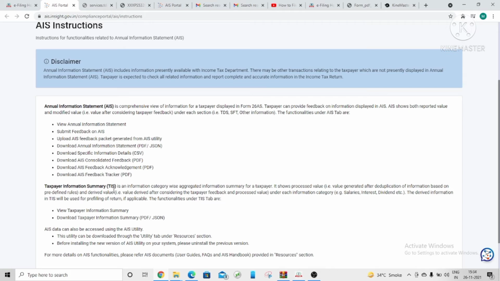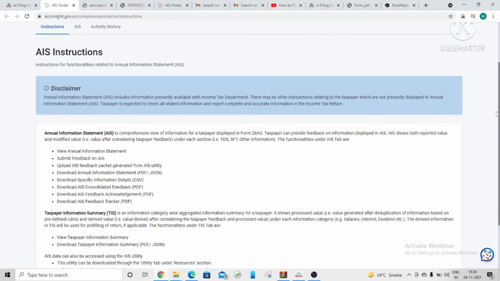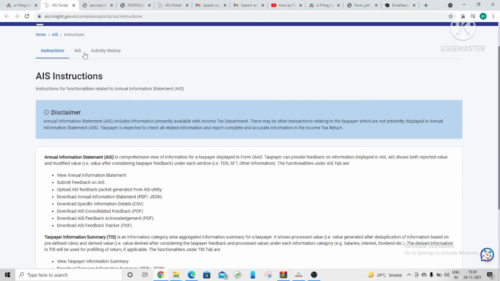Next, TIS. Now what is TIS? It is the Taxpayer Information Summary. Guys, this is a summary which includes the taxpayer's information like his name, his PAN number, his mobile number, his Aadhaar number, email ID, etc. I will show you further. View taxpayer information summary and download taxpayer information summary in PDF and JSON format. Okay friends. So next we'll go here to AIS.